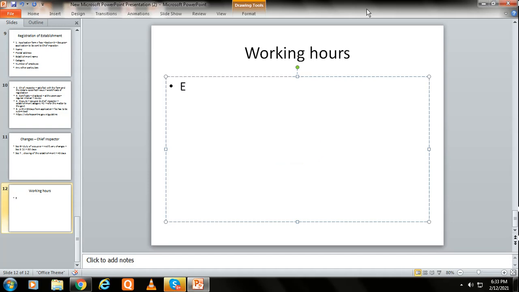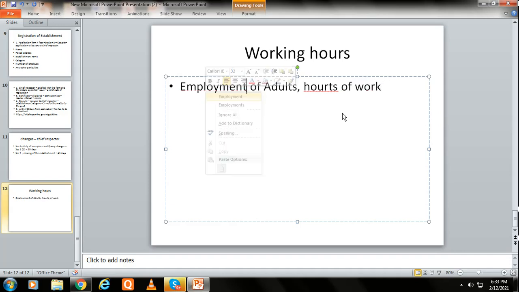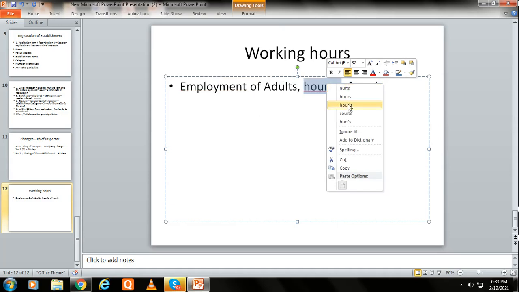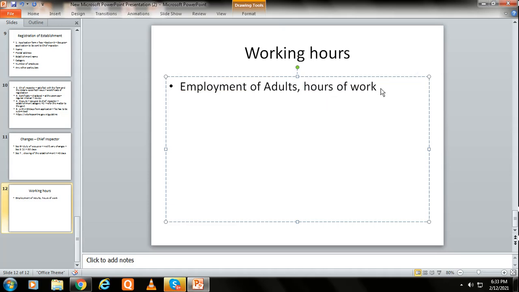So the first section is employment of adults and hours of work. This is the first that comes under working hours, and it is dealt with in section 8. No adult shall be employed or allowed to work about the business of an establishment for more than 9 hours on any day.